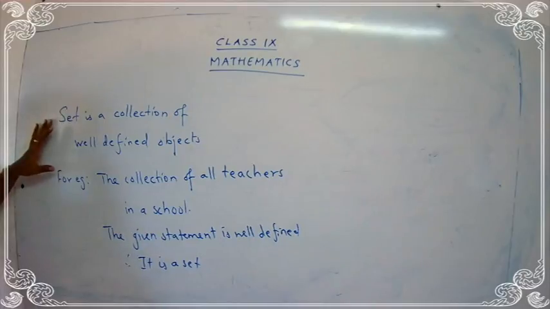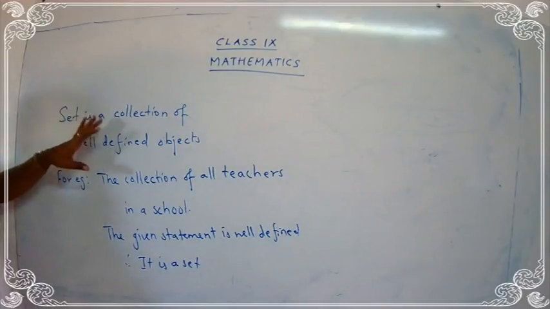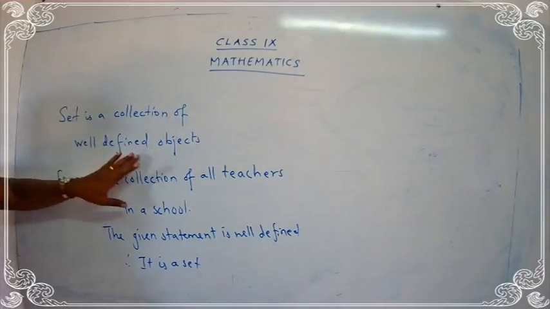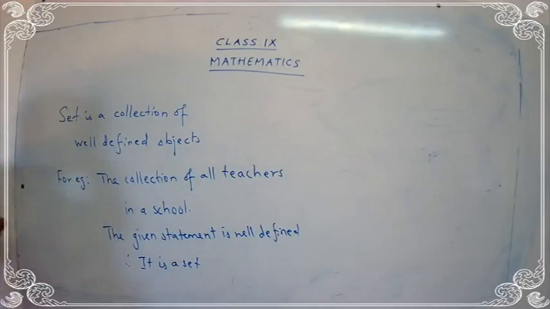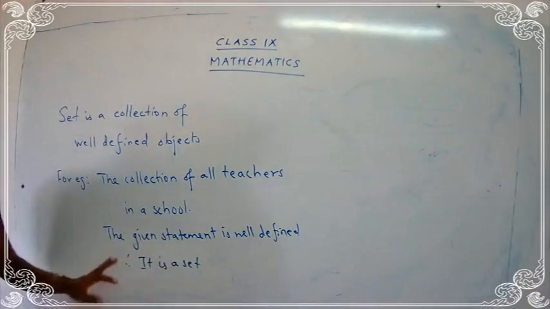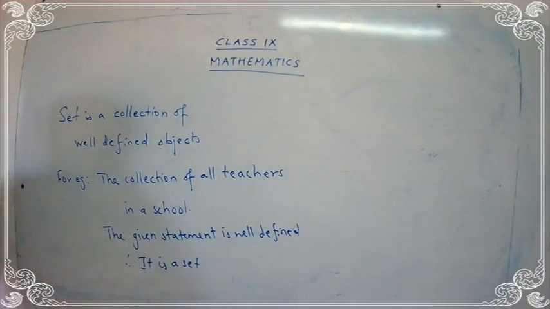So what is a set, children? A set is a collection of well-defined objects. Now what was the example we have taken here? The collection of all teachers in a school. Do you agree with the statement? Yes, I can get the information about teachers in a school. So your statement and my statement will be the same. So we say the given statement is well defined. Therefore it is a set.